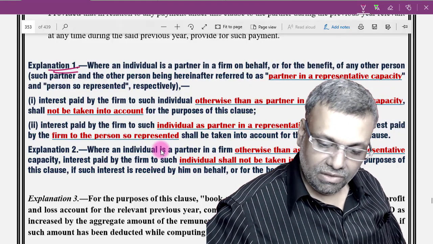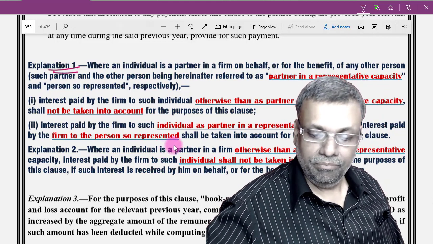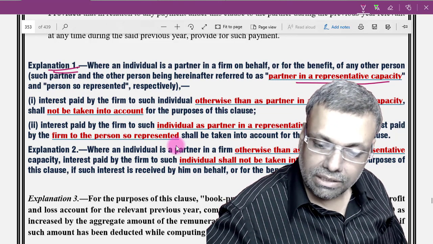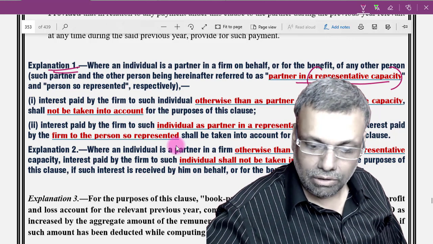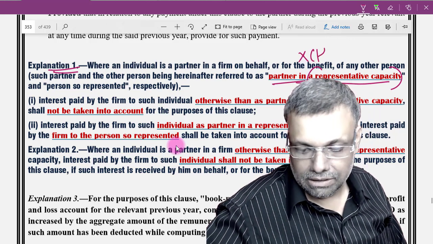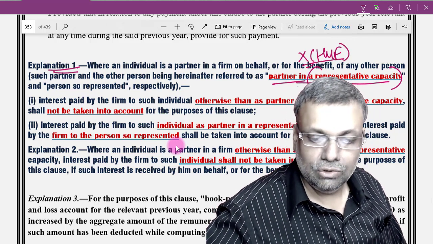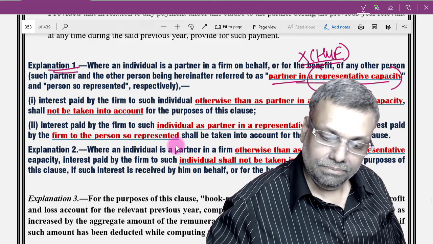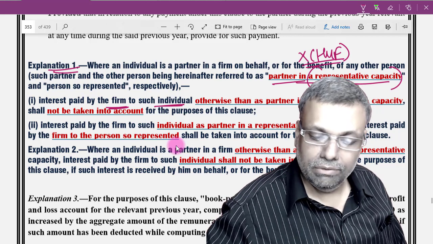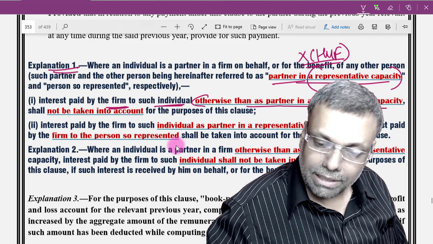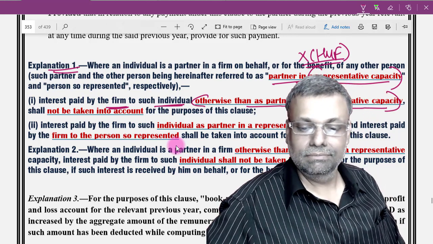Now come to this particular technical aspect, where a partner is in a representative capacity. Representative capacity means HUF. So where the partner is in the representative capacity, so the partner is X HUF, then interest is paid by the firm to such individual otherwise than as partner in the representative capacity.